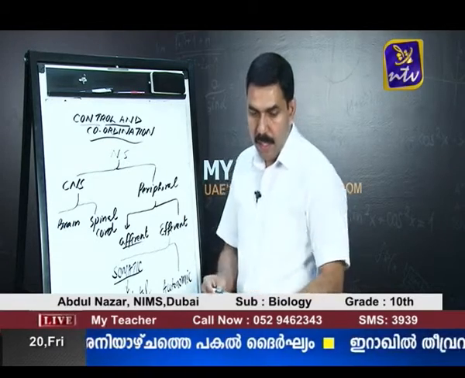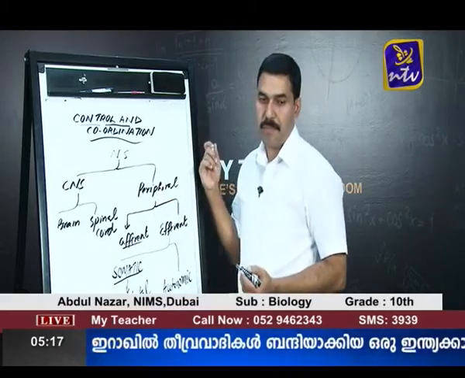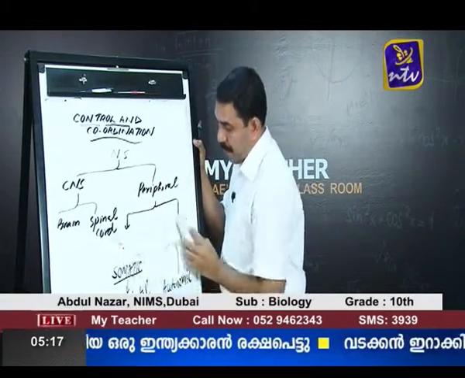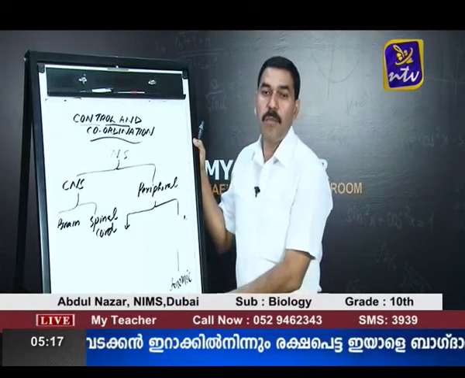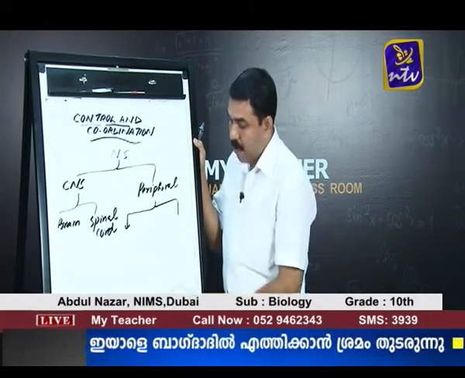Now let us see the peripheral nervous system. The peripheral nervous system is a communication pathway between the central nervous system and other parts of the body.